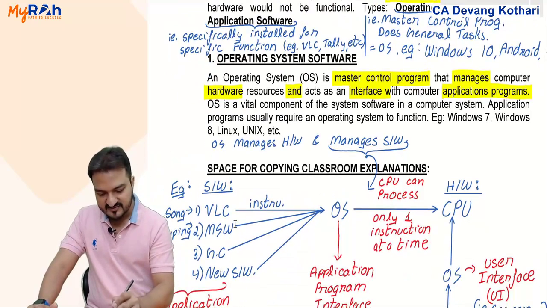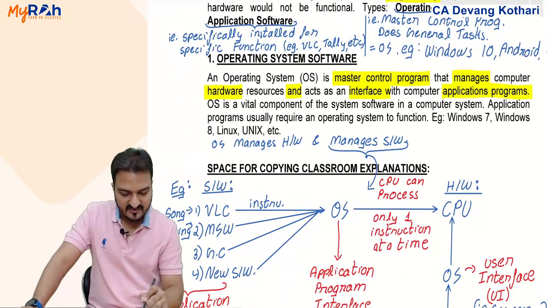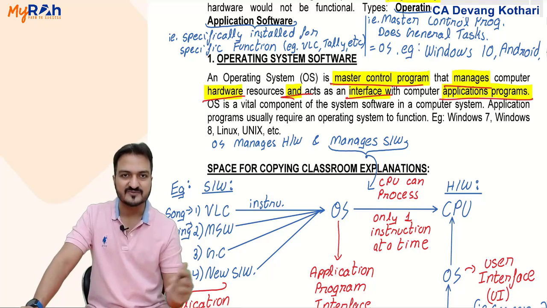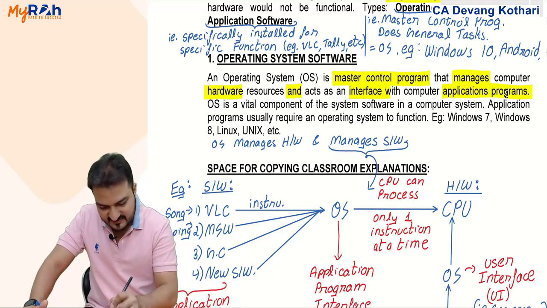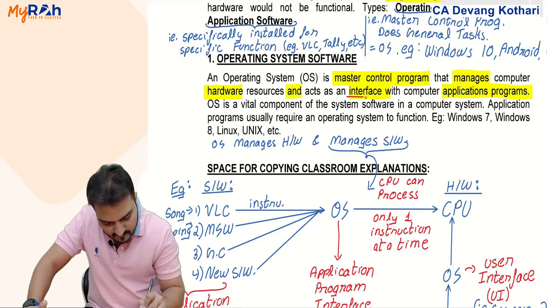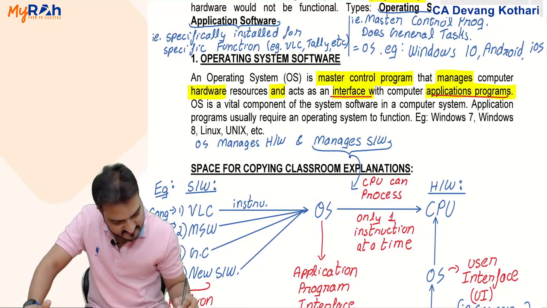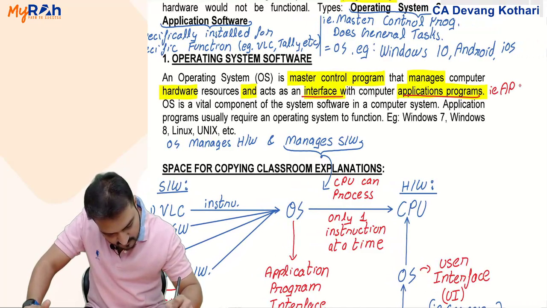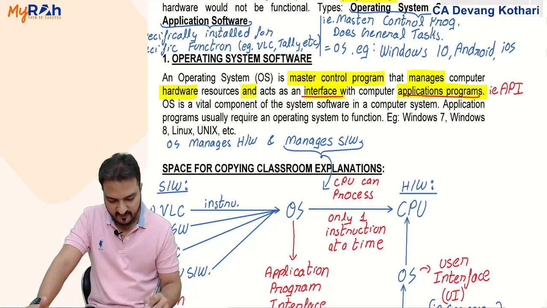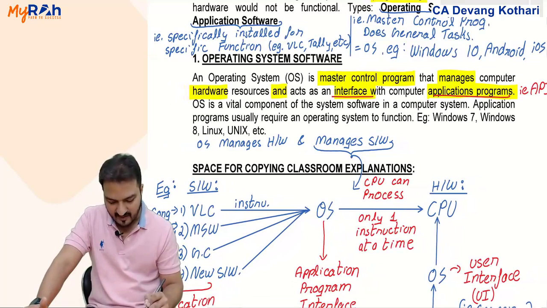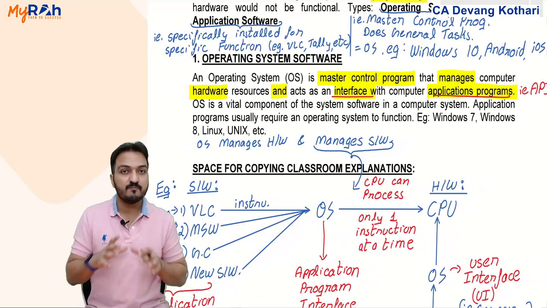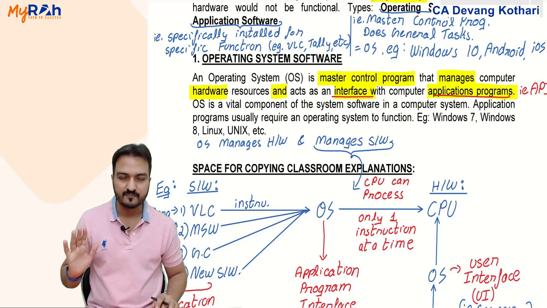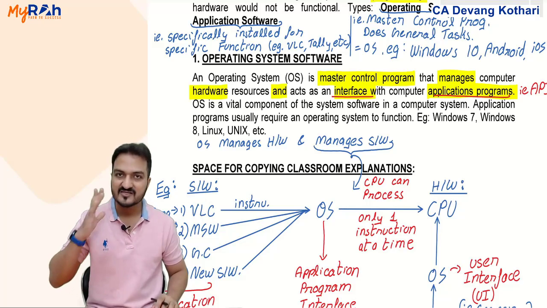Notice. So operating system software. It is a master control program which manages hardware and interface application programs. API, application program interface. I'll just write that here. Interface application programs, that is API. And the explanation of API I gave you down here. Please understand and remember this API explanation nicely, because I will be using that term API at many other places in my subject. It will come repeatedly at some other places also. Within this chapter itself it will come.